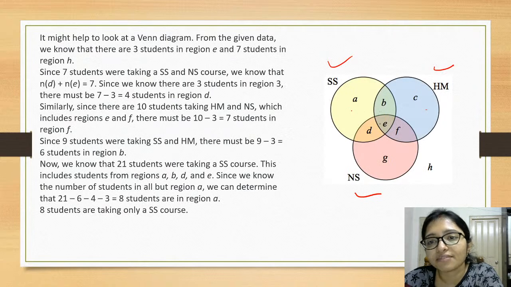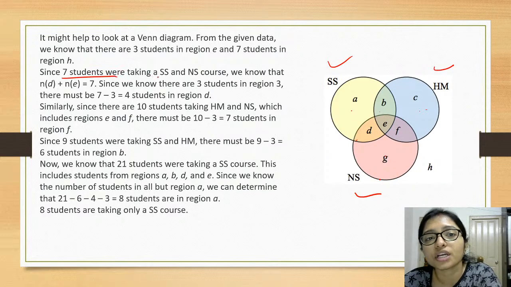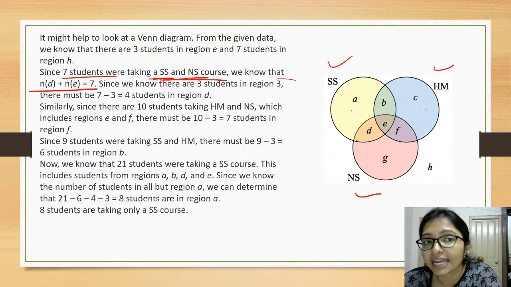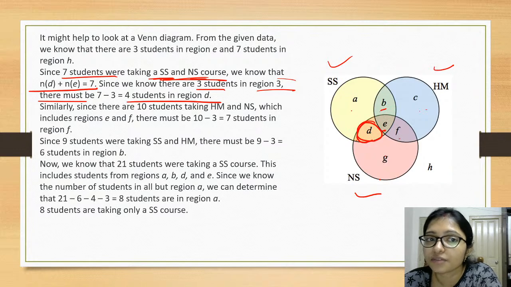So here we can divide in that way, right? Try to draw the chart in this way, and from this drawing you have to understand that 7 students were taking both the SS and NS courses. So now you have to understand that ND and NE is 7, right? Here this is D and here this is E, that is 7. Now since there are 3 students in the common region, there must be 4 students in the region of only D.